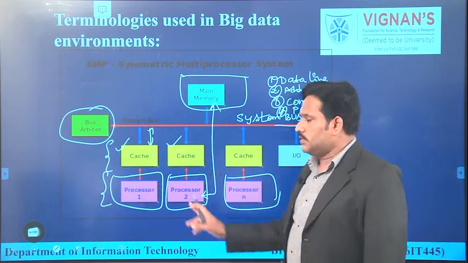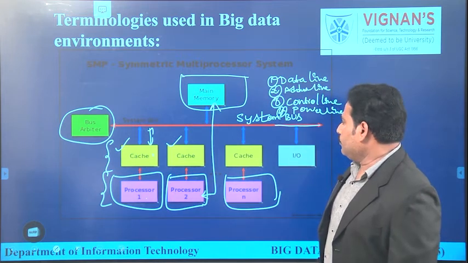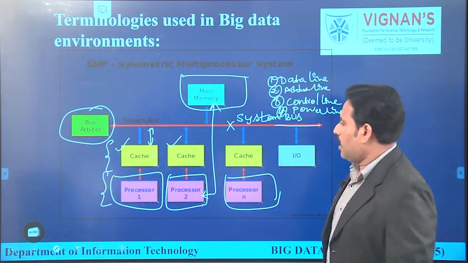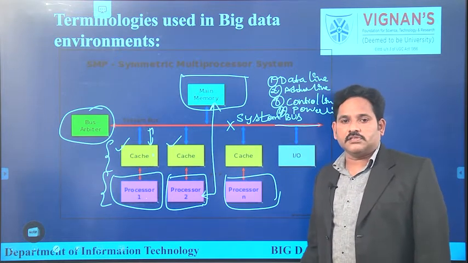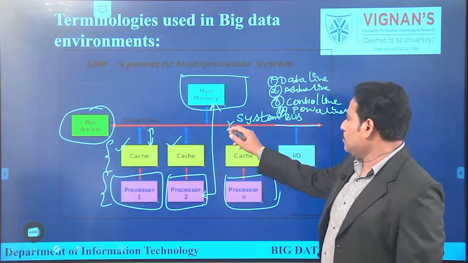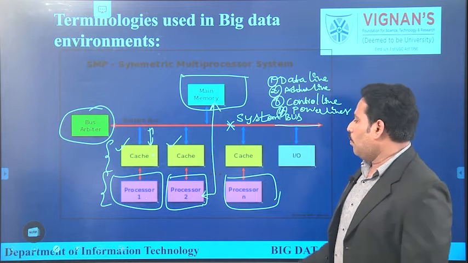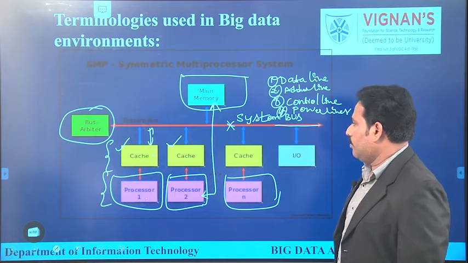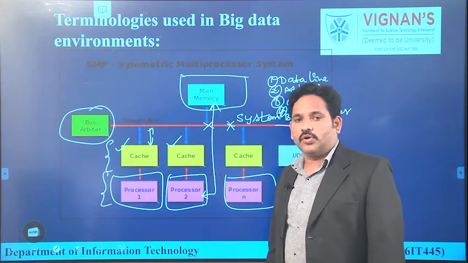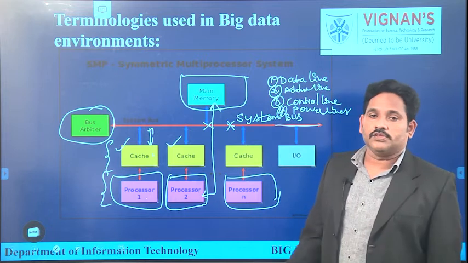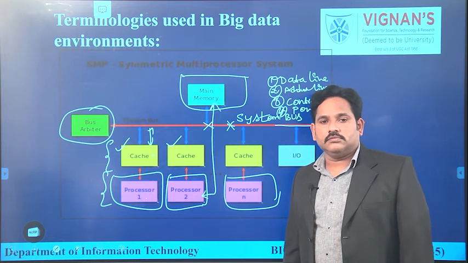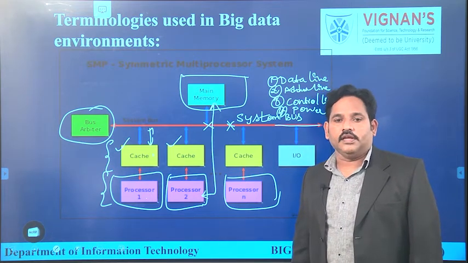Now there is a drawback in this environment. Let us assume we are having only one system bus used to connect all the n processors. If this system bus fails due to any hardware failure, what happens to the connection with the processors and memory? So there is no connection. The connection is going to be lost between the processors and main memory. Now the solution is we can go for a multiprocessor system with asymmetric nature.